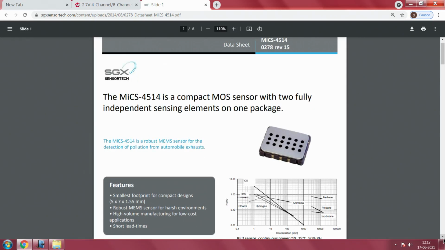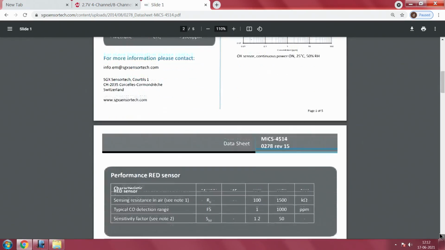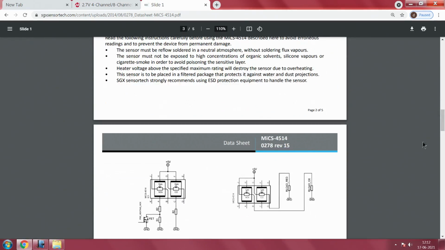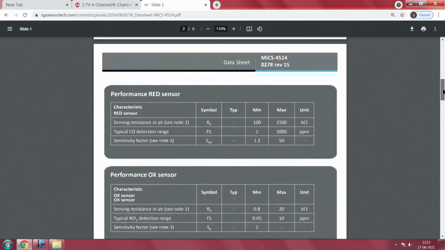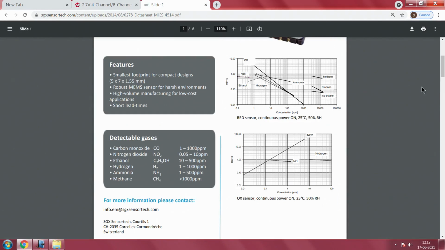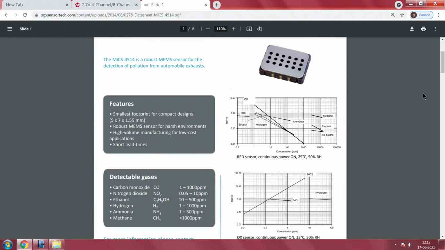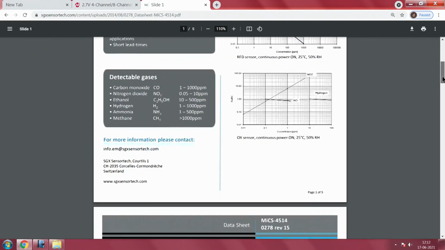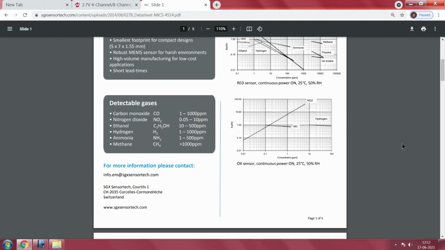Now you can go into the details of this picture, but before we actually delve into it, what is important is, supposing you are interested in measuring the nitrogen dioxide concentration in the air, you have to use this chart. This chart essentially is giving you the nitrogen dioxide.